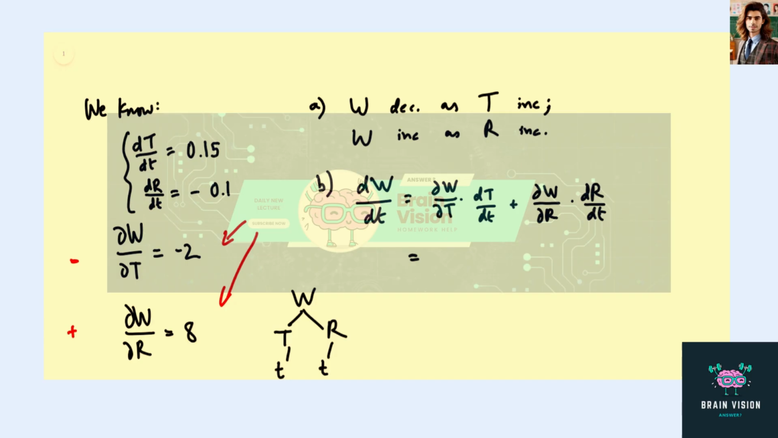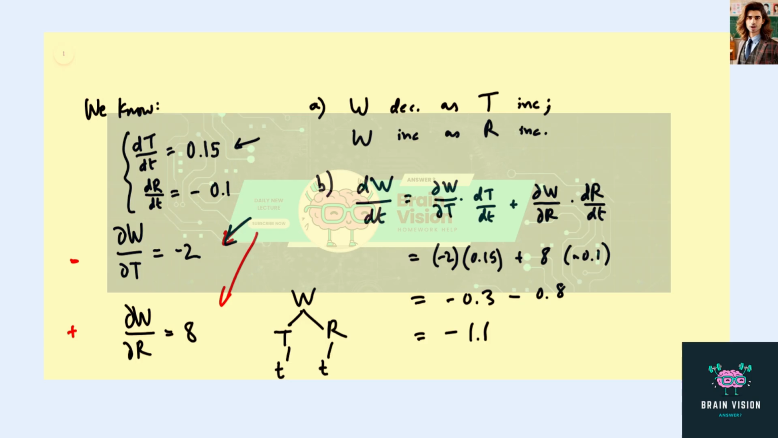So for this first one, we're given that partial of W by T is -2. dT/dt was also given up here, that's 0.15. Partial of W by R is 8, and dR/dt is -0.1. So we get, let's see, -0.3 minus 0.8, which is